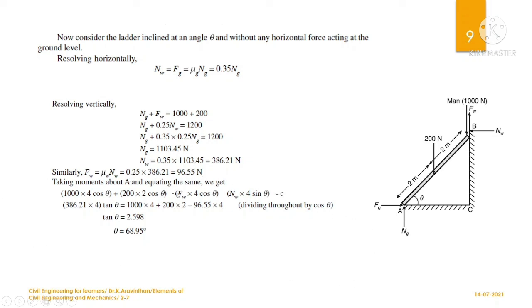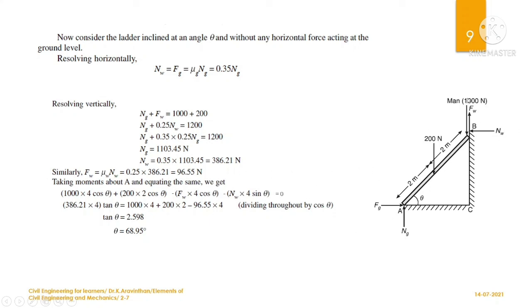You can take the moment about point A. So Nw into the distance BC. The BC can be taken as sin theta into 4. So Nw into 4 sin theta, which is written here, is anticlockwise.